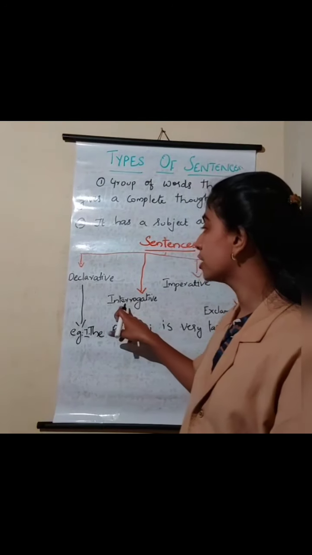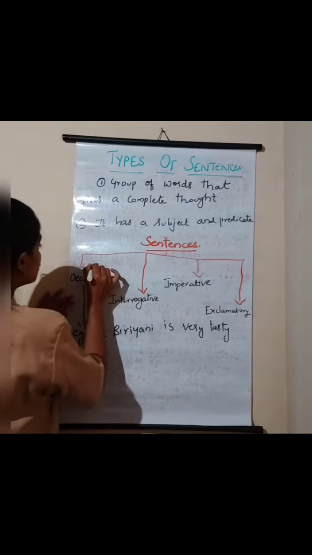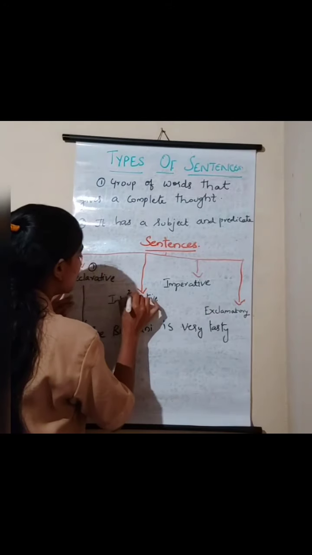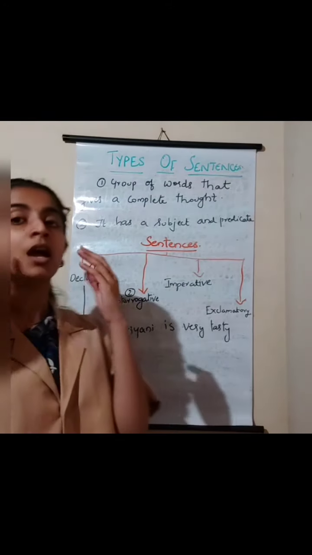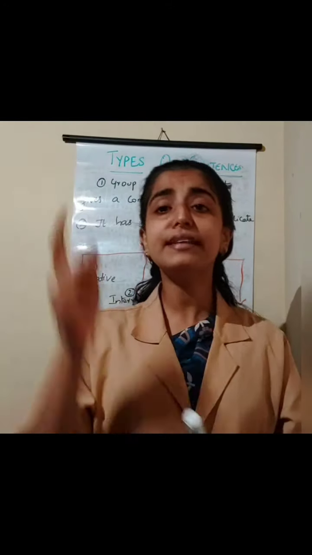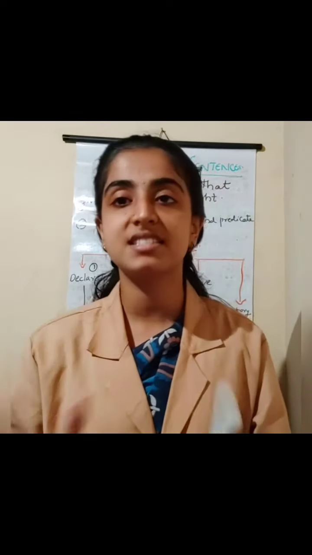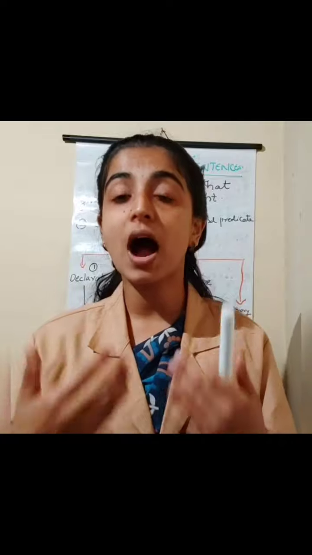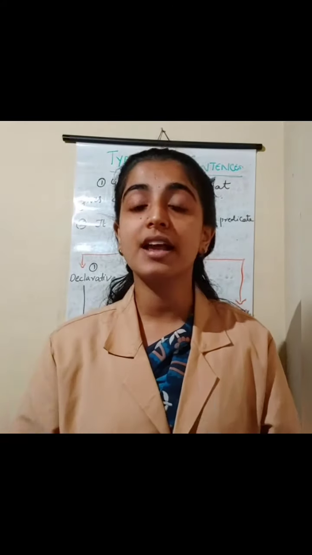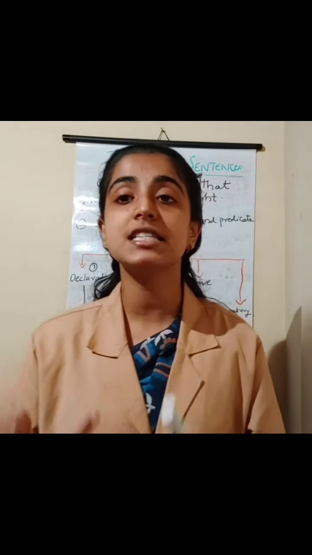Moving on to the second one, children. The second one is interrogative. What is the second one? Interrogative. Interrogative means it is about a question. It's something just to ask a question. That is known as interrogative sentences. Interrogative sentences means what?